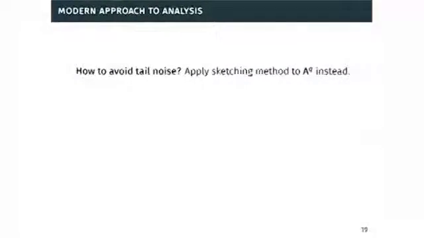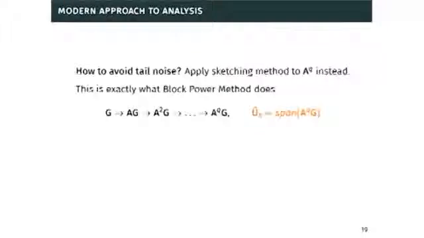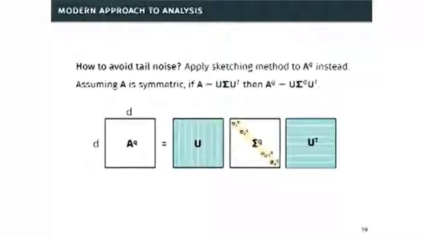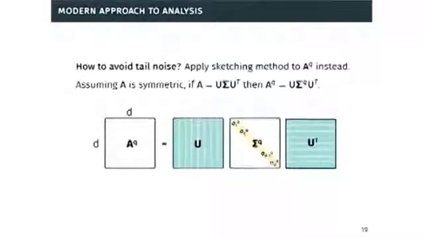Because now what we can do is instead of applying this very simple sketching method to A, we can denoise A and apply instead to this matrix A^q, A powered up to the qth power. This is exactly what block power method does. You iteratively compute A^q times G, and then you return its span as the output of your algorithm. A^q looks exactly like A, except that all of its singular values are raised to the qth power.